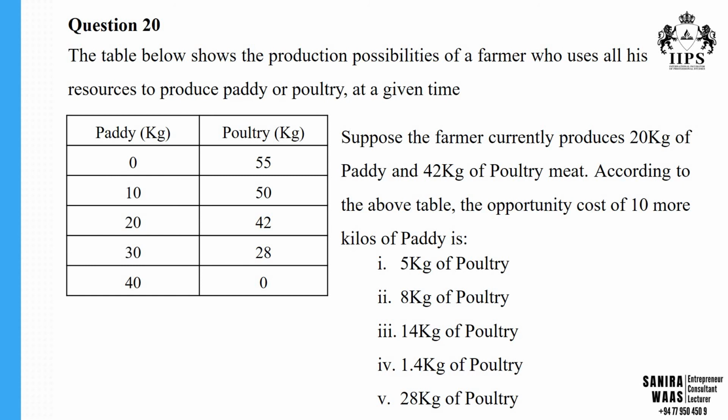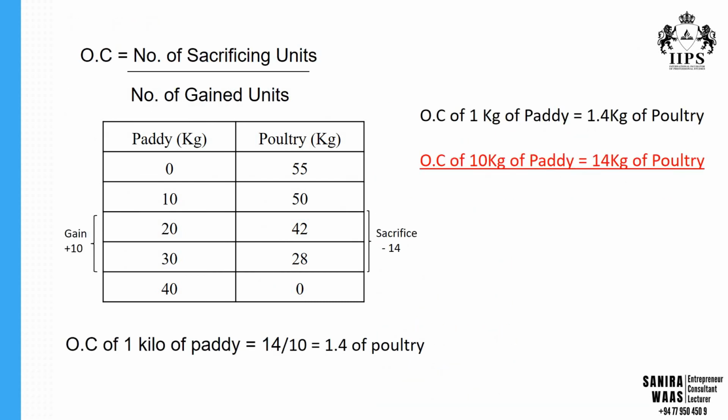I know for a fact most of you get this one wrong. That is not because you don't know the concepts of opportunity cost or you lack the advancement in mathematics, but because of slight little misunderstandings or misread words. Let's see how we can get this one. What we need to know is currently we are operating at 20 paddy and 42 poultry. And now we need to shift to 30 kilograms of paddy and 20 kilograms of poultry. Let's see how we can do it.